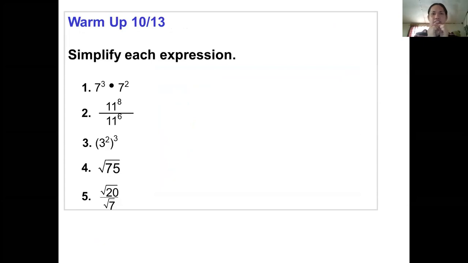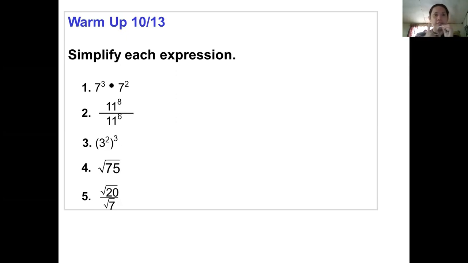Before anything else, let's try to recall the laws of exponents in simplifying the following expressions, which will be related to our main focus in this video discussion. Our discussion will be something related to radicals. I'll tell you the title later, once we are done reviewing how we simplify each expression. Again, to simplify each expression, we apply the laws of exponents. We have the product rule, the quotient rule, and the power of a power rule. Sometimes we use the negative exponents rule or the zero exponents rule.